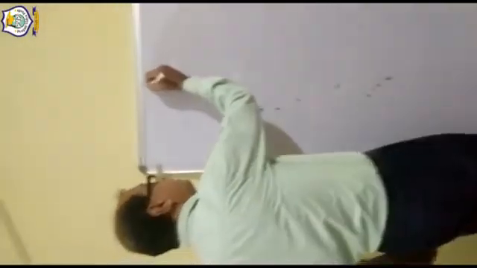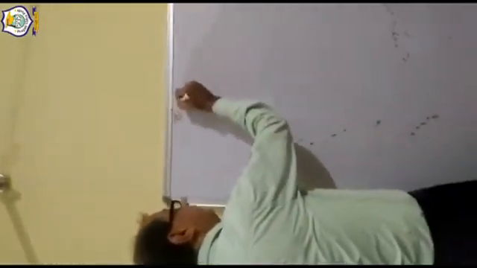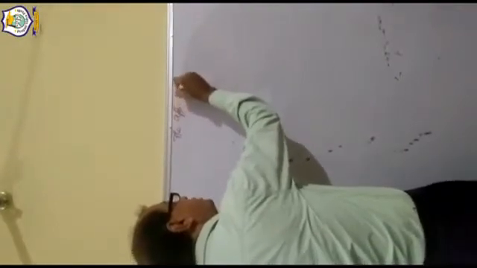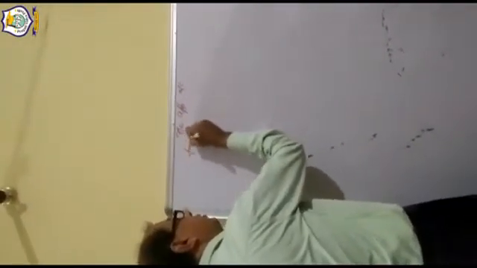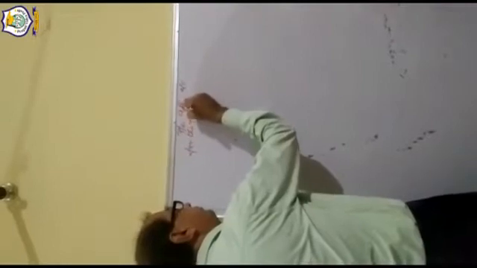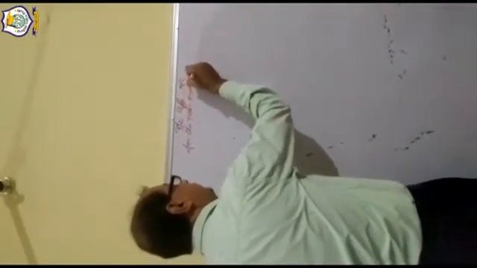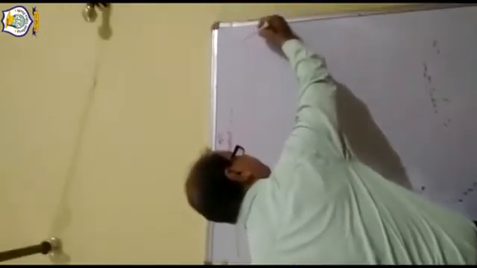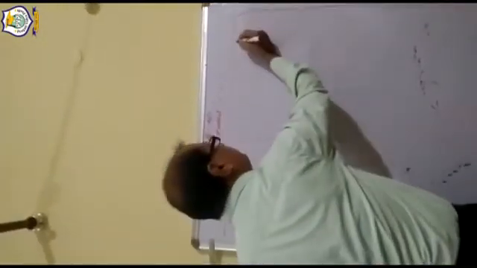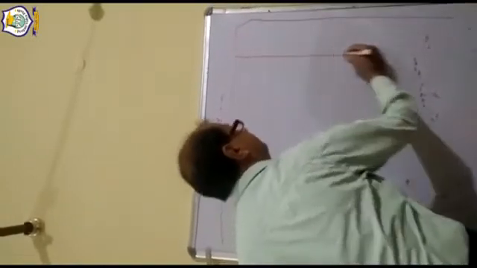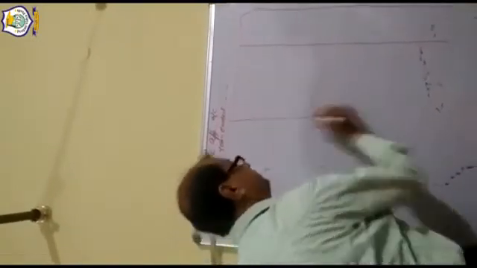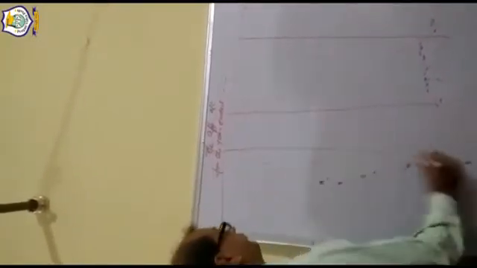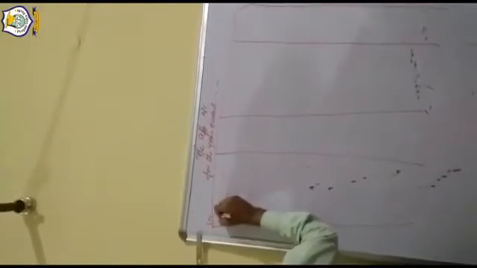Now, P&L appropriation account for the year ended, that is in the question. This is the ledger format of P&L appropriation account.